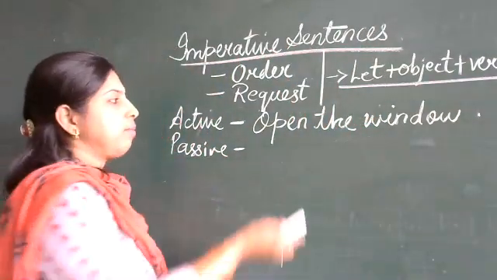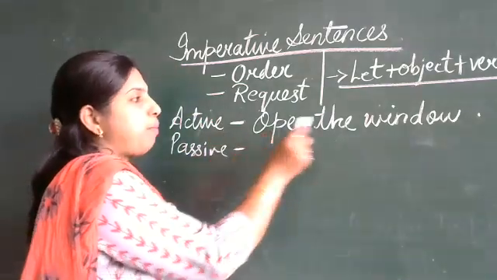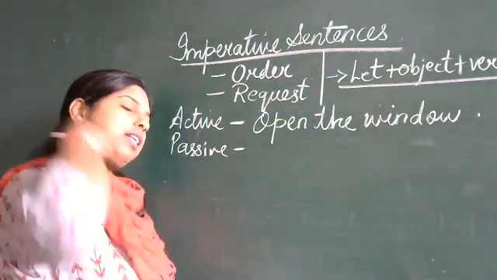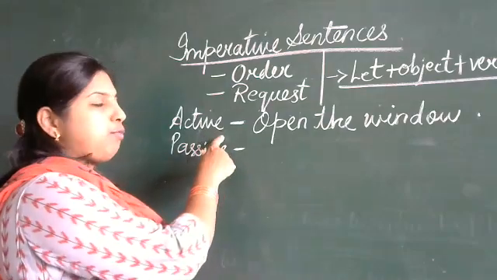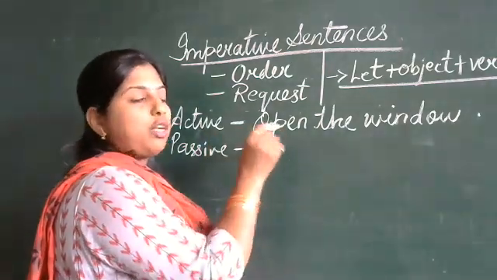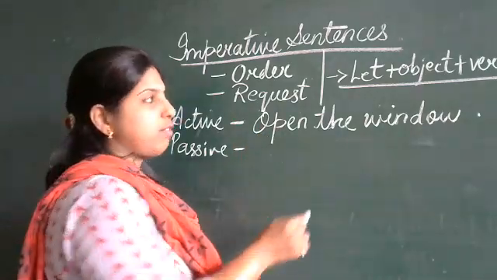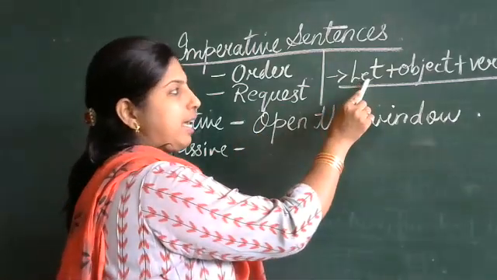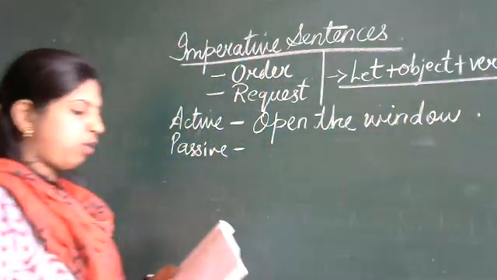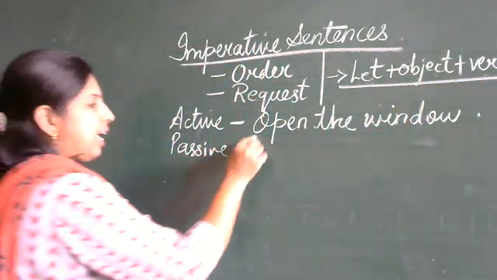You have to keep this in mind. This is an active voice: open the window. This is an order because it is an imperative sentence. We have to change it to passive, so you have to use these words: let plus the object plus the verb plus by you.